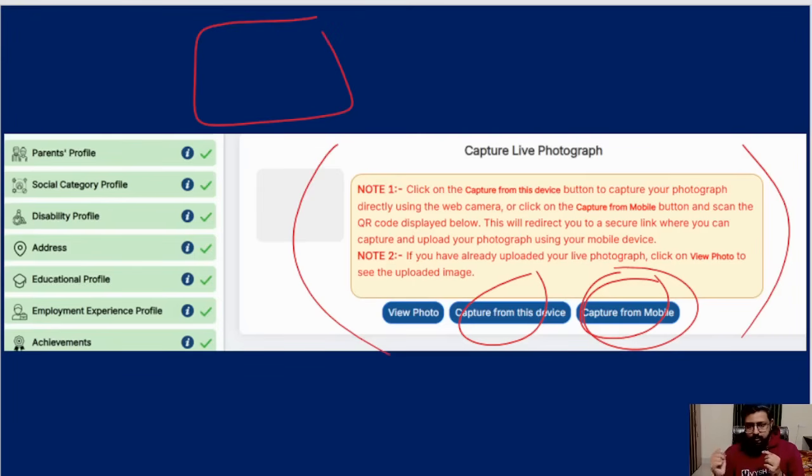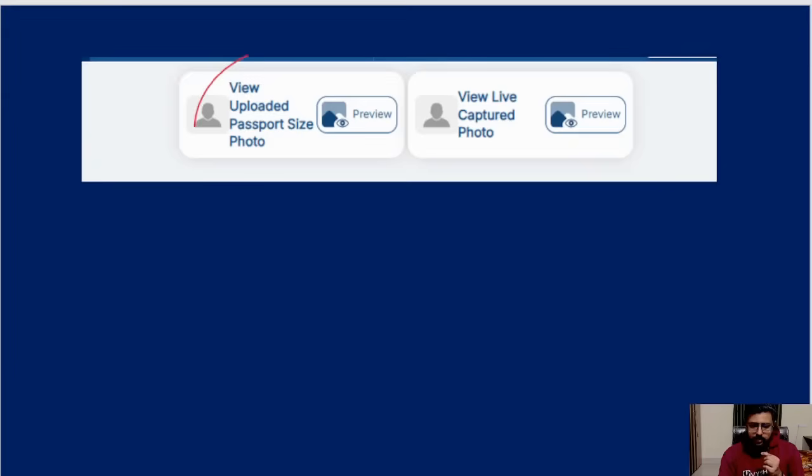Once you upload there, you will see that in the laptop which is already on, it will reflect, and it will show something like this. Meaning if it's successfully taken, the view option will come: view your uploaded photo, view your live captured photo. If it doesn't come, same like that pop-up which you got, in your phone also you will get a prompt to click again because 75% face is not there, or it is blur. Everything will come in the phone itself, in your camera. It is active only for 5 minutes.